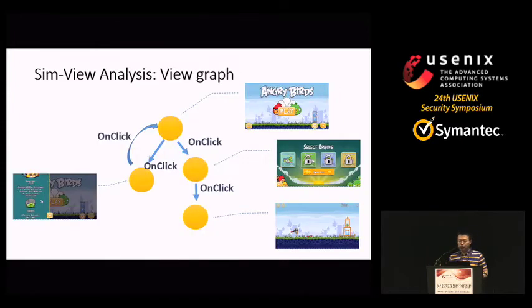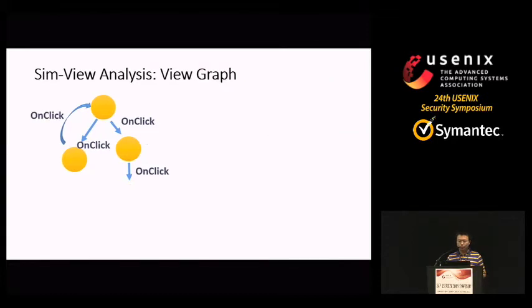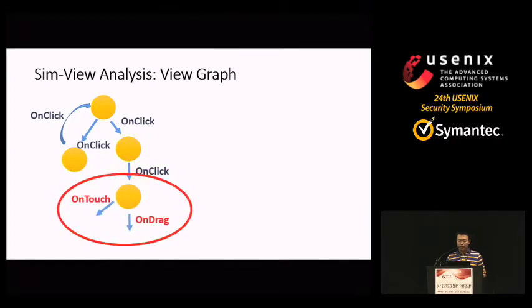In our work, we model such a UI structure as a view graph. On such a graph, each node is a view, and the arcs connecting the nodes describe the navigation relations among them. According to the types of events, such as on-click, on-focus-change, on-touch, edges can be different from each other. When there are more views, we add the corresponding nodes to the graph.